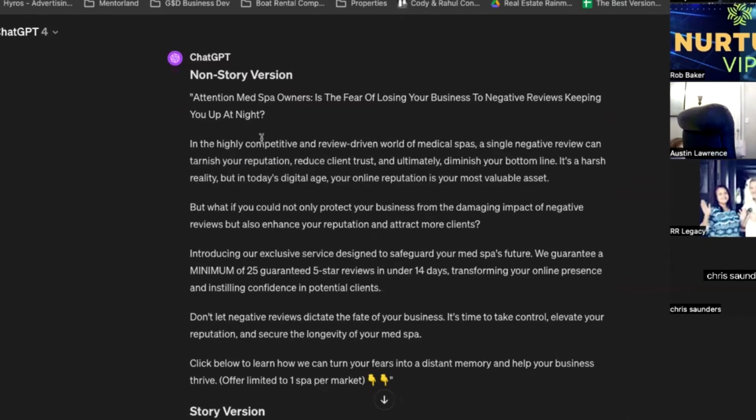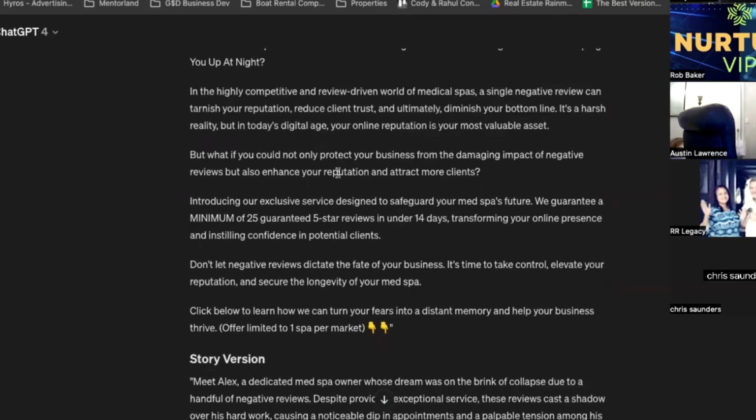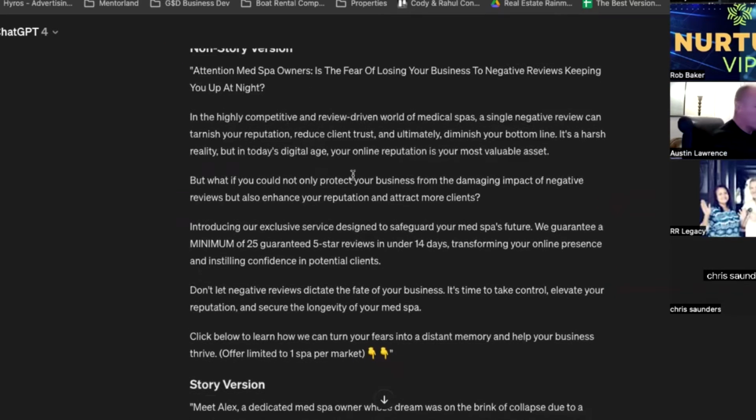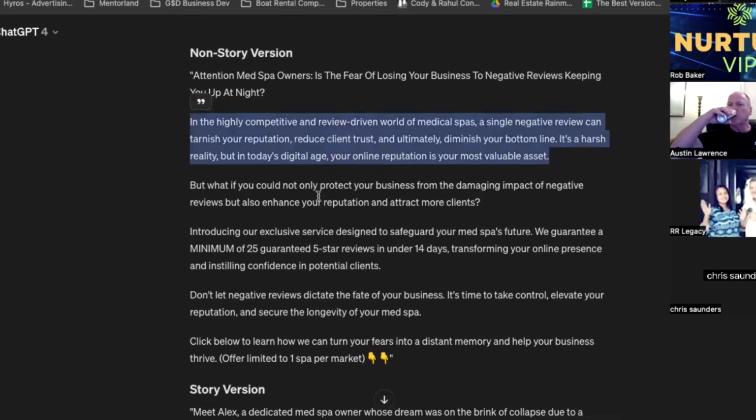It's keeping you up at night. In the highly competitive, review-driven world, a single negative review can tarnish your reputation, reduce client trust, and ultimately diminish your bottom line. It's a harsh reality. But in today's digital age, your online reputation is your most valuable asset. I like that.